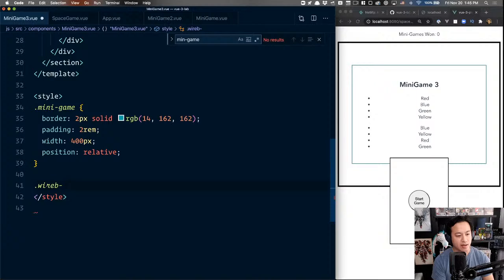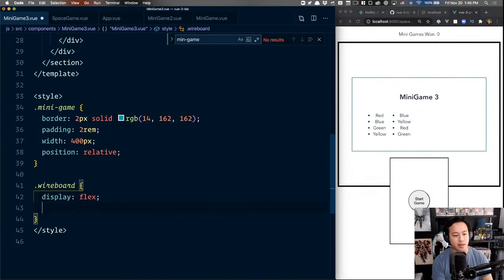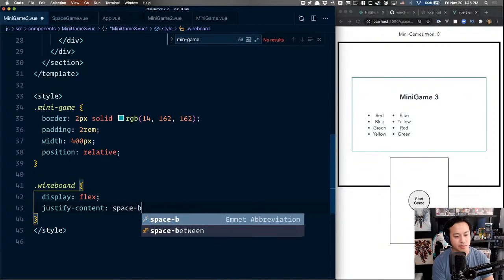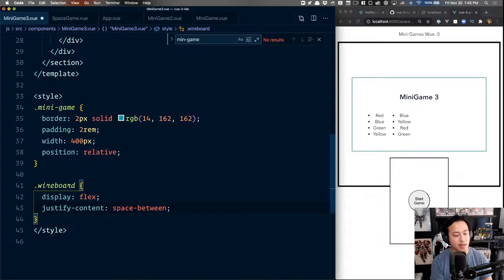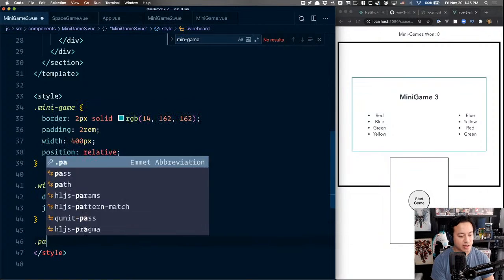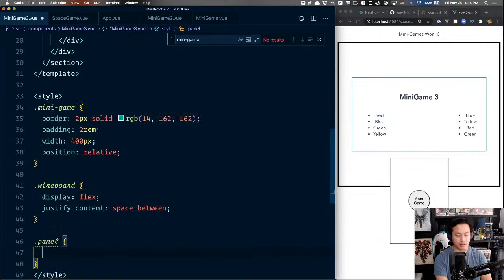And so we know that we have this wire board. And the wire board at this point, I think Flexbox will work just fine for this, because we're displaying items across one axis. So that's good. And then we want space in between. So justify-content: space-between. I love how I said space between and still typed center. Talk about muscle memory. There we go. Boom, boom. The only thing we need to do now, I realize, is rather than call them left and right panel, we should probably just say dot panel, because then I can target some of this stuff.